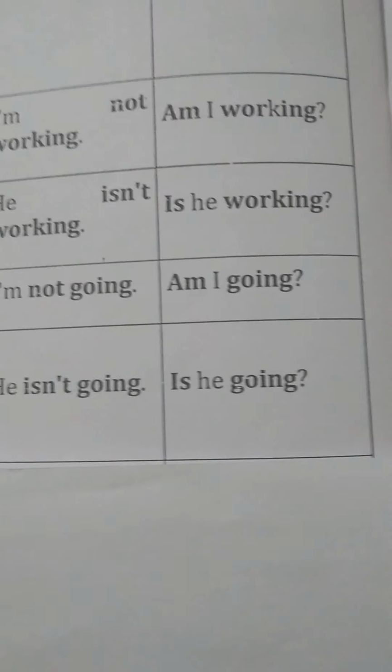Verb ing form. So, I am working. Here with I we always use am, and then working, the verb with ing form. Then for negative, I am not working. And for interrogative, am I working? Question mark.